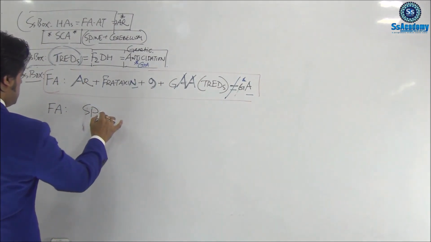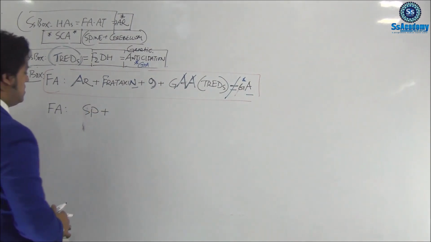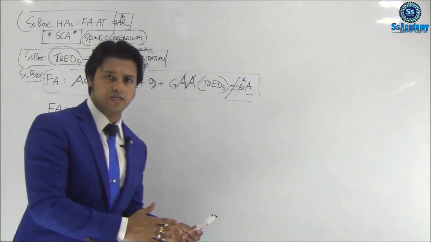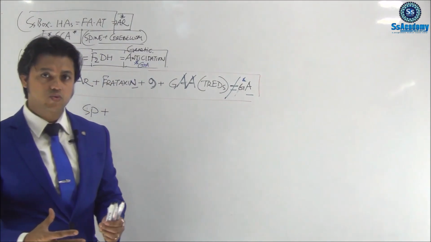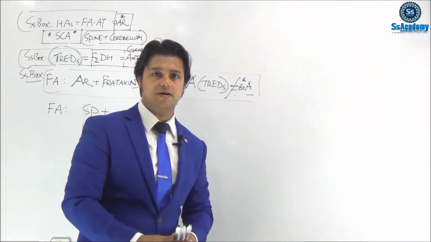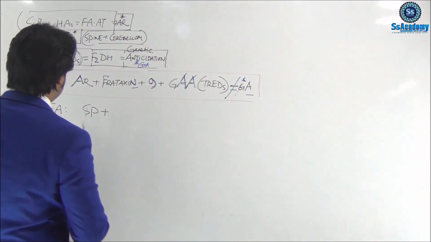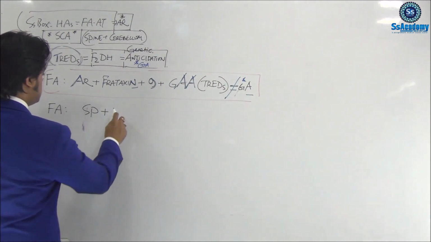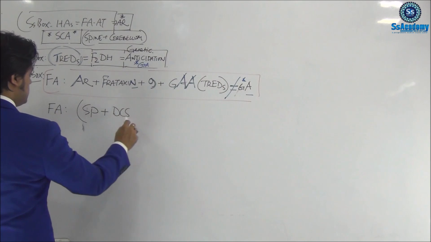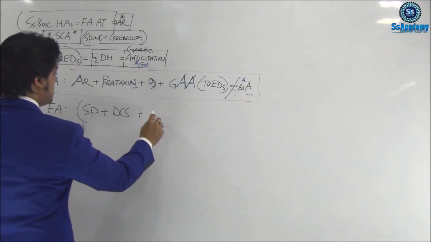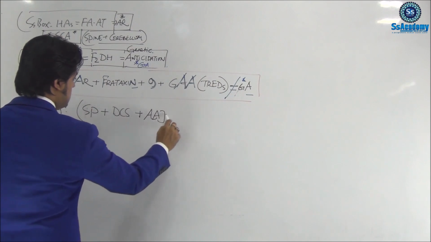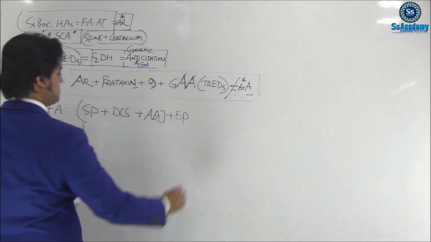SP plus syndromes, like spastic paraparesis with dorsal column signs, and spastic paraparesis with absent ankle jerks and extensor plantars.